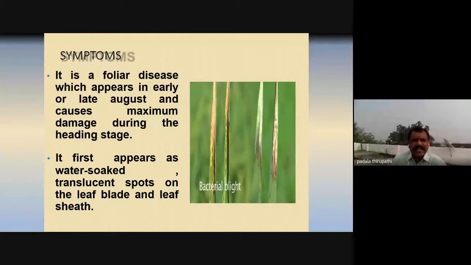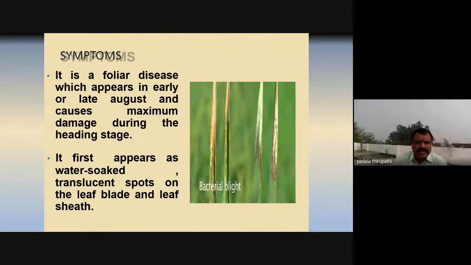Later, in August, the late rainy season, it causes maximum damage during the heading stage, when the flowers and the head are produced. At that time the maximum damage is observed on the croplands.